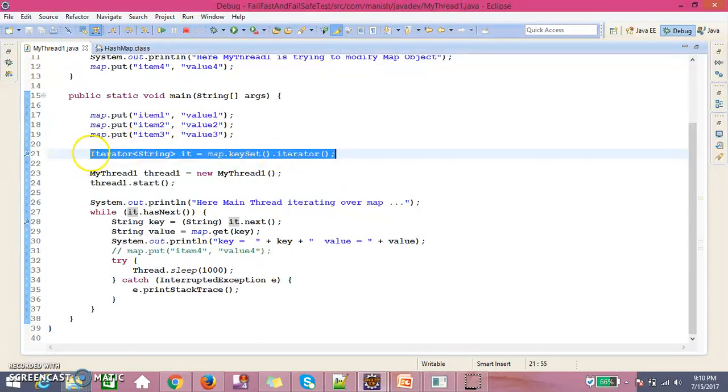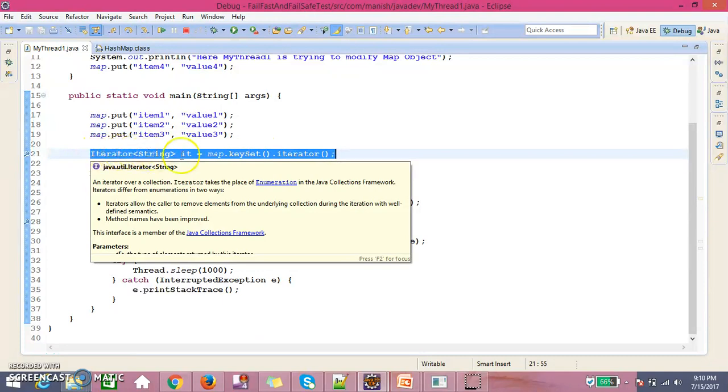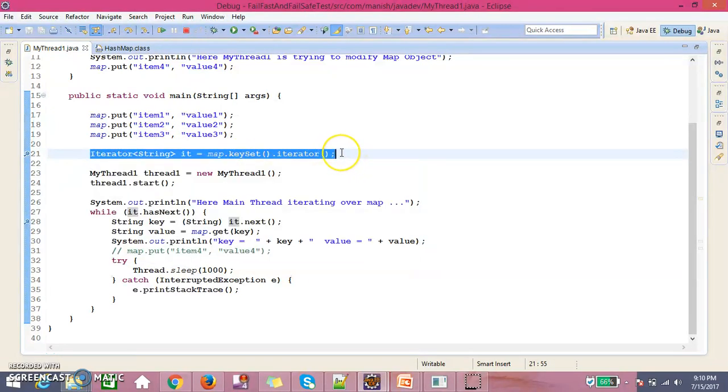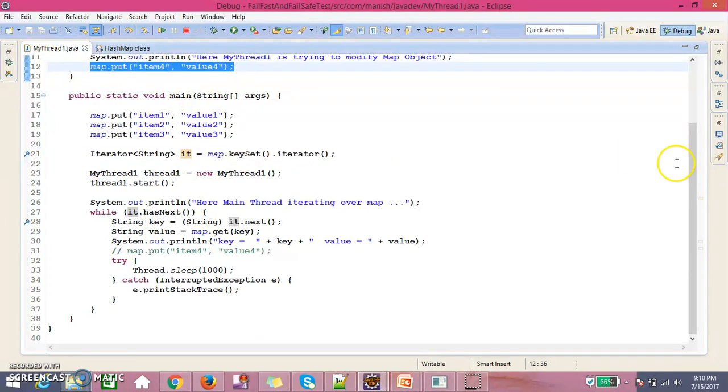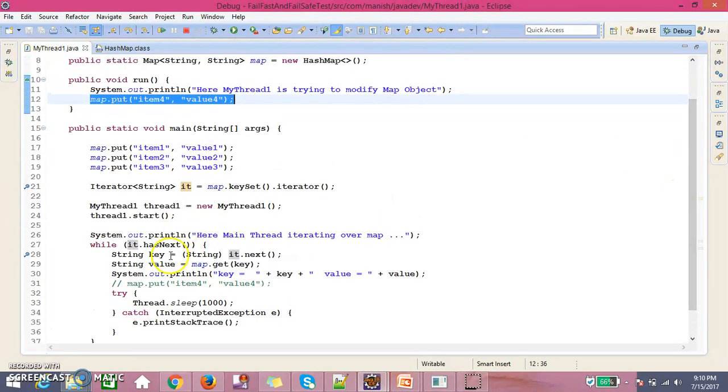But after line number 20, at line number 21, if we take that iterator reference, that time it is going to maintain the expected mod count. Then the mod count got modified while adding the element in the run function, and the expected mod count is still 3 and the hash map mod count is 4.